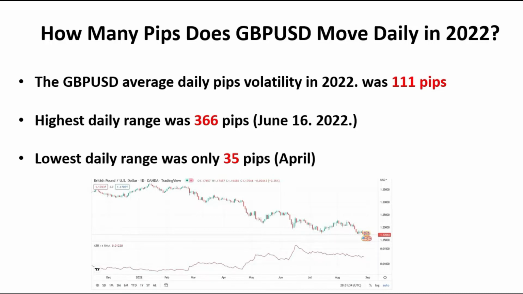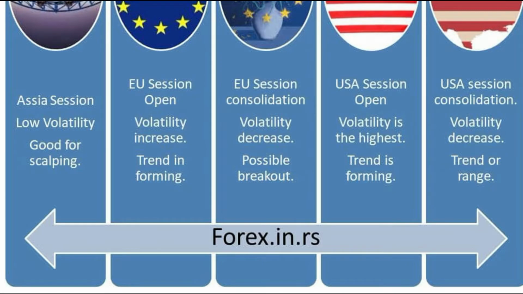The next thing I want to tell you is that we need to monitor for every single currency pair what happens on the daily level. So we have the Asia session with low volatility, then we go into the European session where the volatility increases and a trend is forming, then we have a Euro session consolidation. It's around noon if we watch GMT+1 time, and volatility decreases at that moment, with a possible breakout.